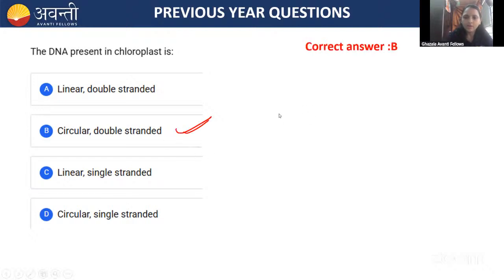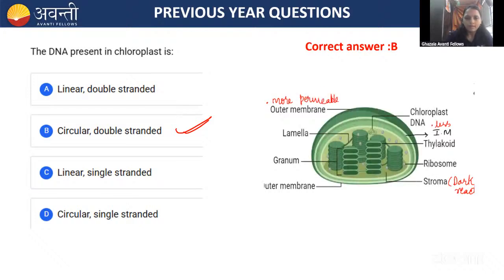Right, guys, when we are talking about a chloroplast, the chloroplast is a double membrane, whereas the outer membrane is more permeable. Whereas the inner membrane is less permeable. Inside that, it has a thylakoid membrane. A coin-like thylakoid membrane is attached. A bundle is called a grana. A single coin-like structure is called a thylakoid. And the cytoplasm of the chloroplast we call the stroma.